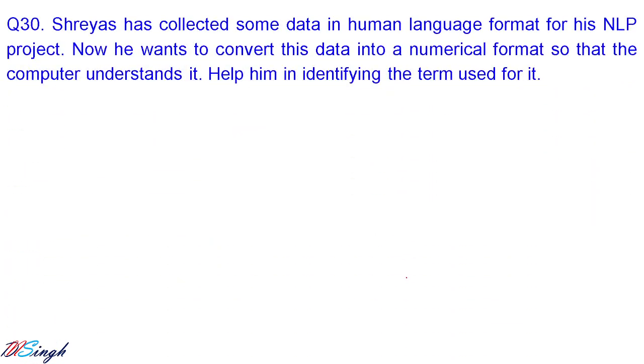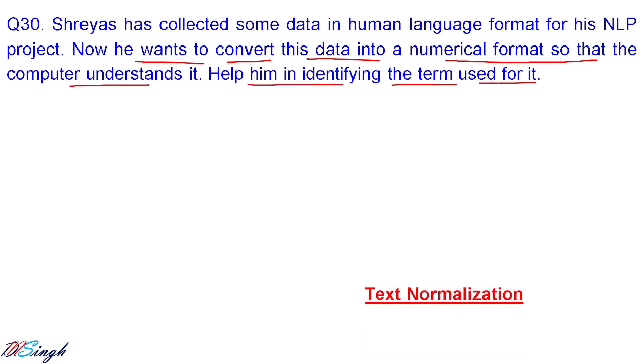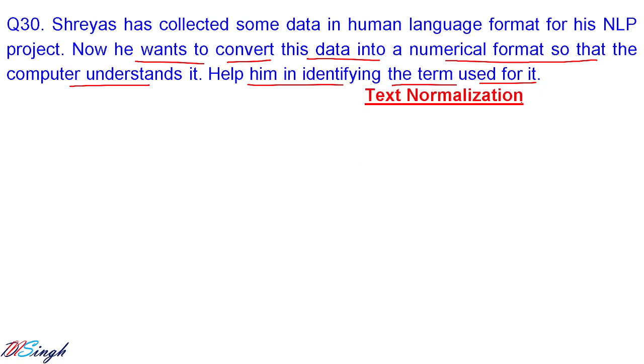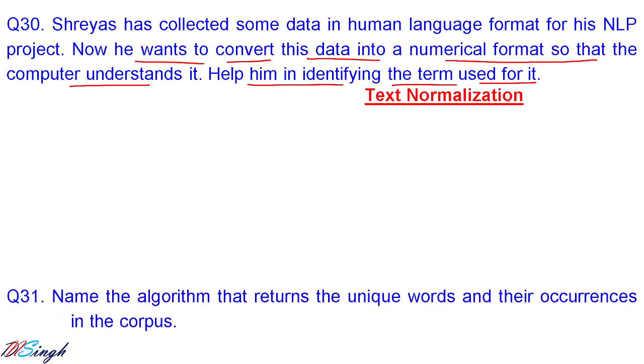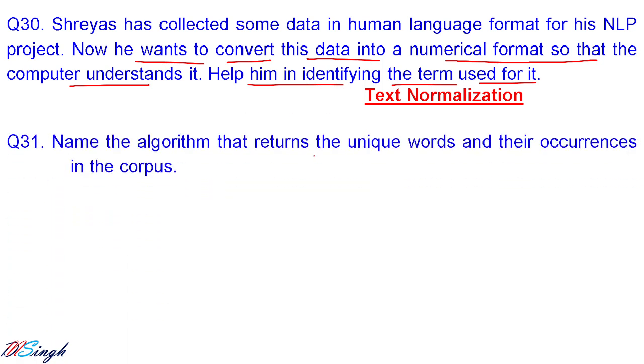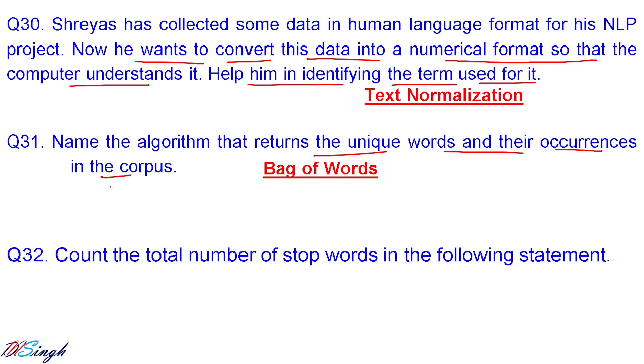Let us go for the next question. Shreya has collected some data in human language format for his NLP project. Now he wants to convert this data into numerical format so that the computer understands it. Help him to identify the term used for it. That is called what? Text normalization. Next is, name the algorithm that returns the unique words and their occurrence in the corpus. That is called what? Bag of words algorithm.